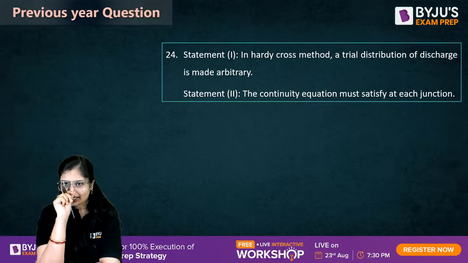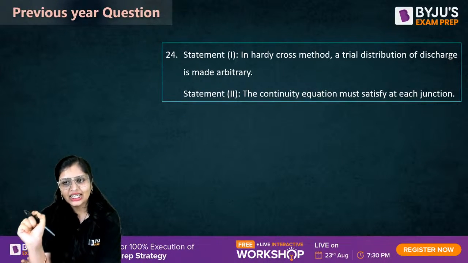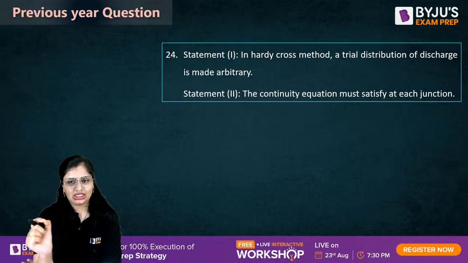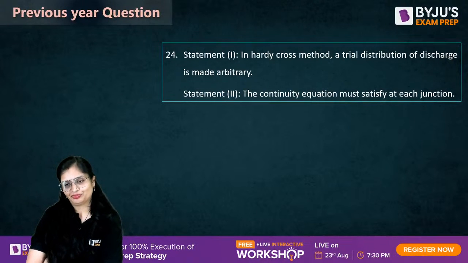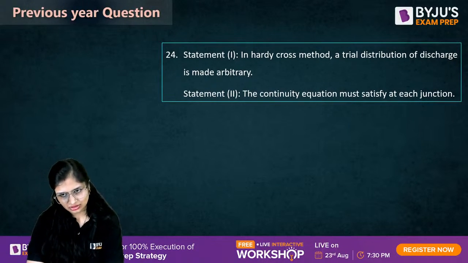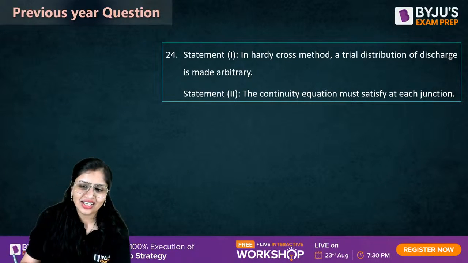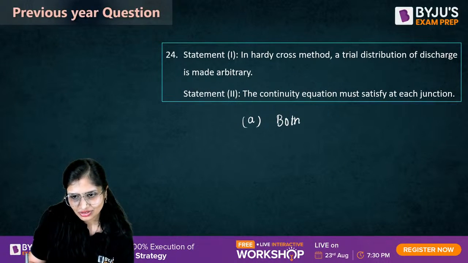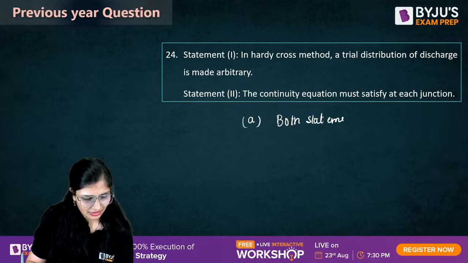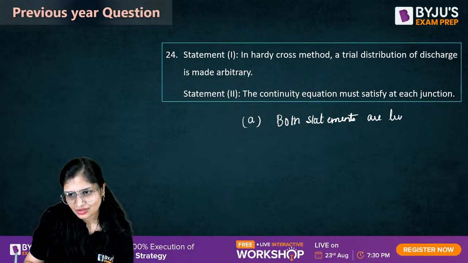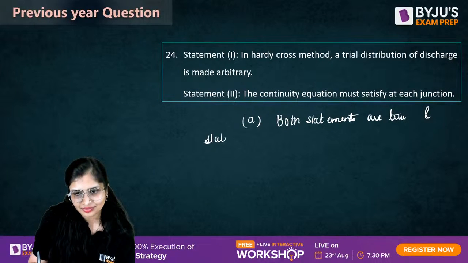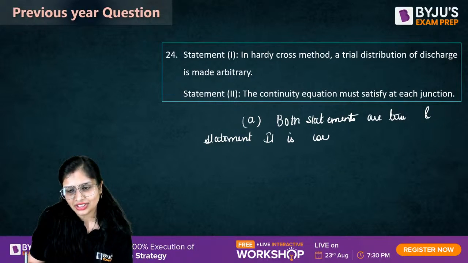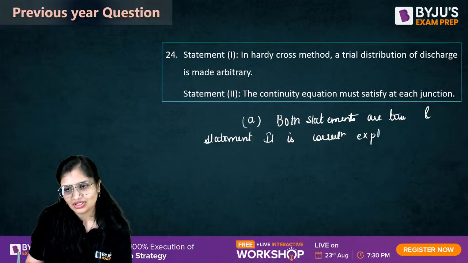Now, last ESE 2023. Let's talk about it. In Hardy-Cross method, a trial distribution of discharge is made arbitrarily. The four options are: first, both statements are true, and statement 2 is the correct explanation of statement 1. This is assertion and reasoning.